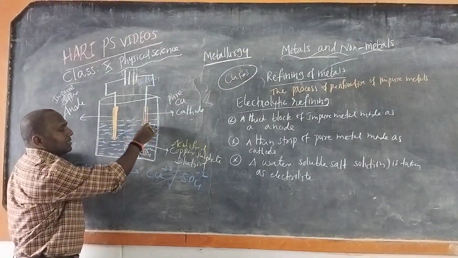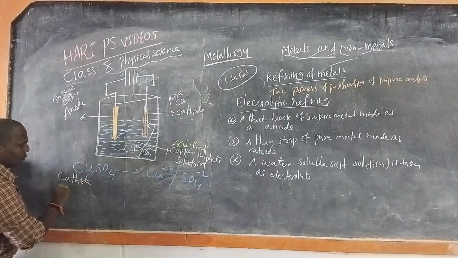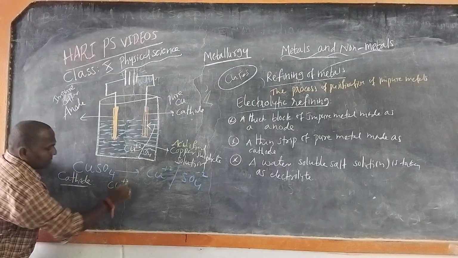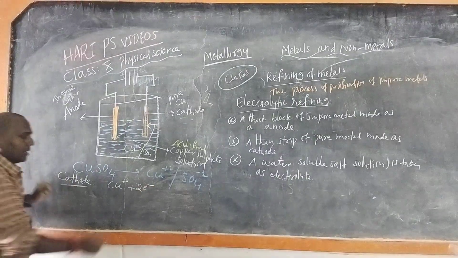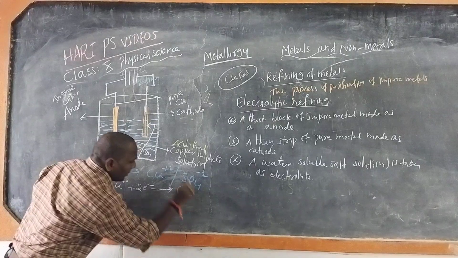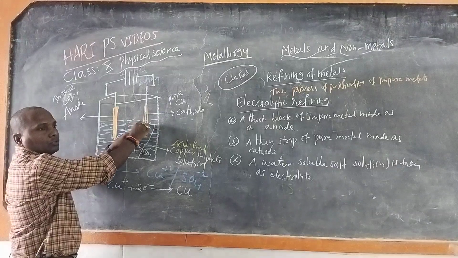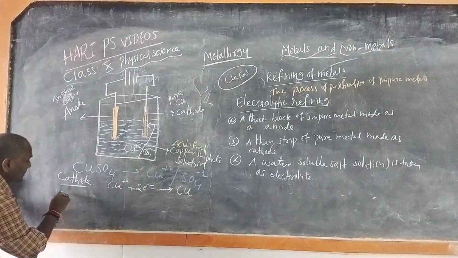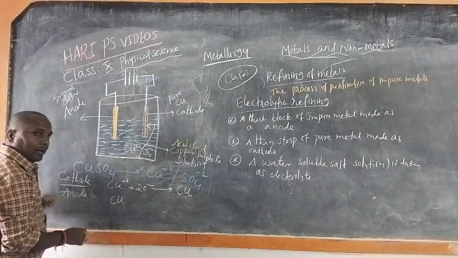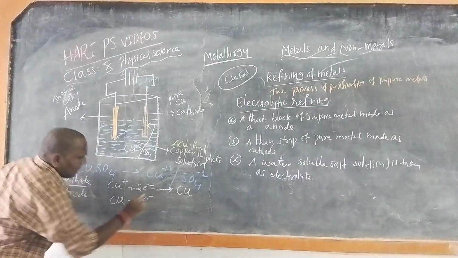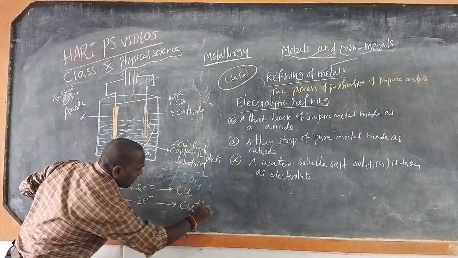So at the cathode, Cu+2 takes 2 electrons and forms copper, and is deposited on the cathode. At the anode, impure copper loses 2 electrons and forms Cu+2.